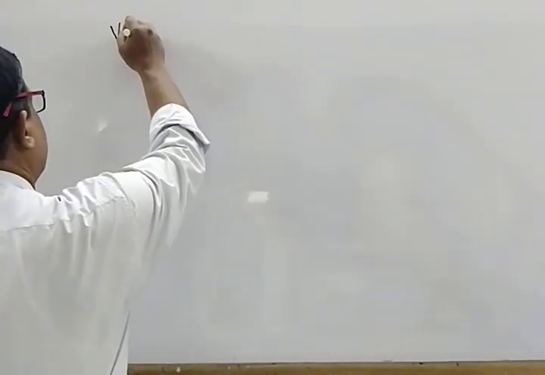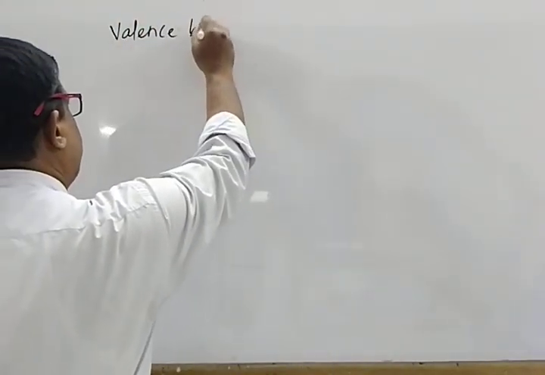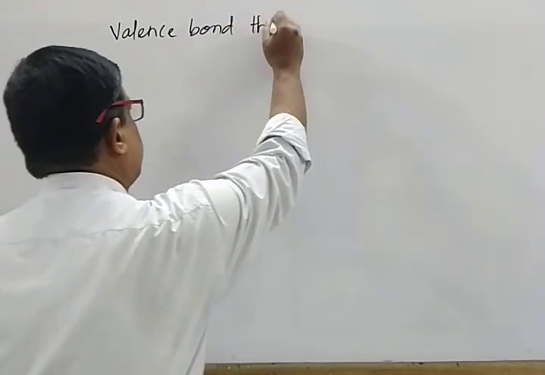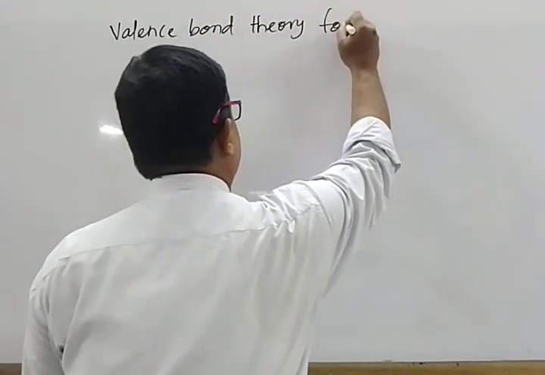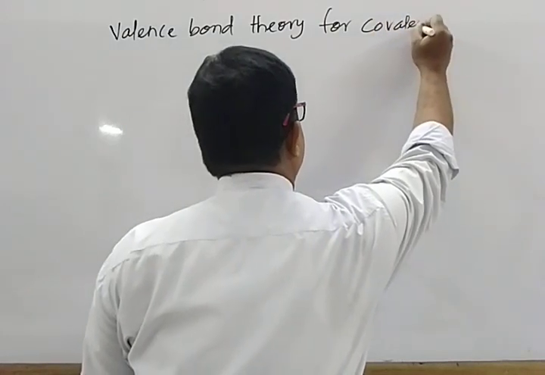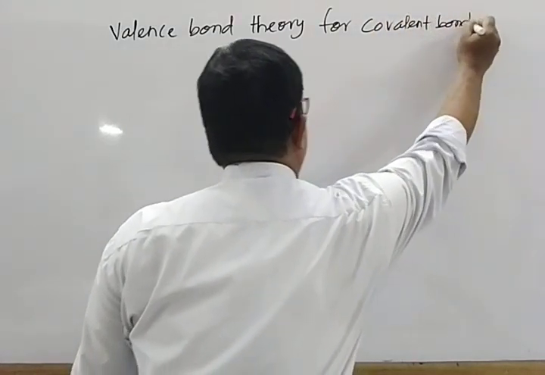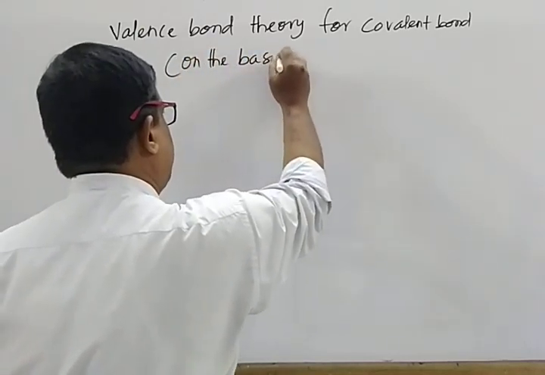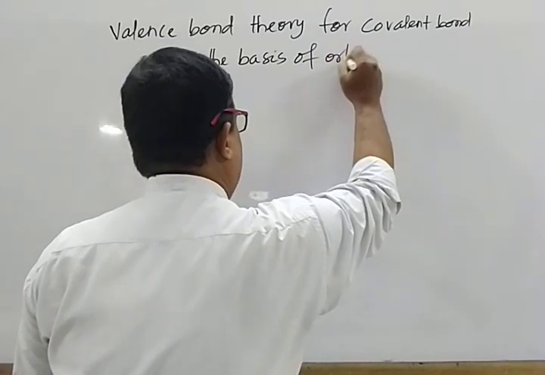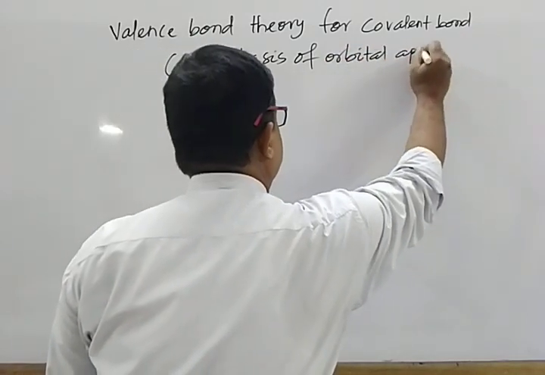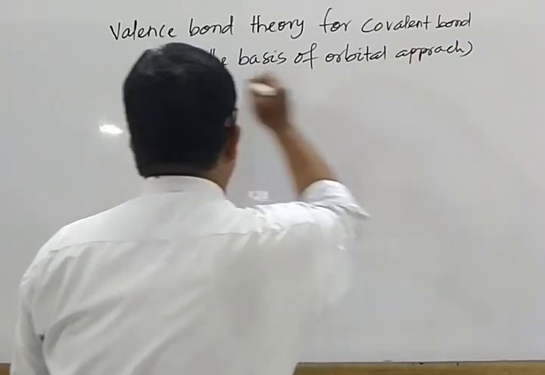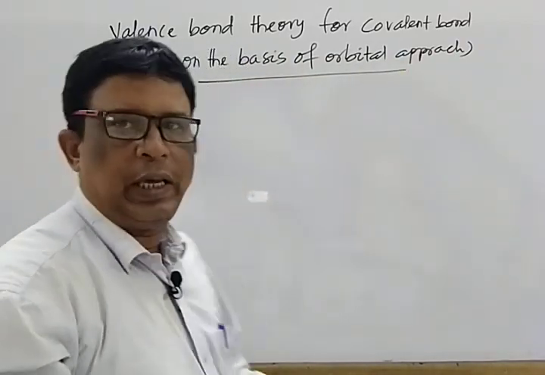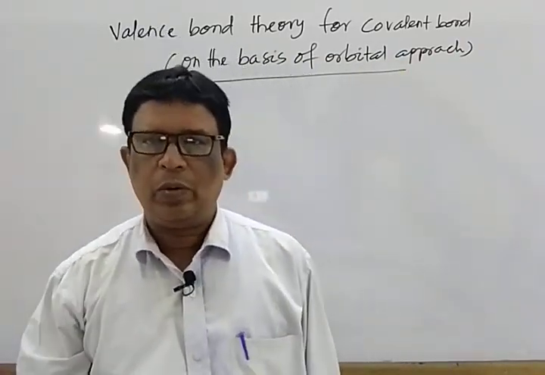Today, first topic is valency bond theory for covalent bond on the basis of orbital approach. This valency bond theory is on the basis of orbital approach.